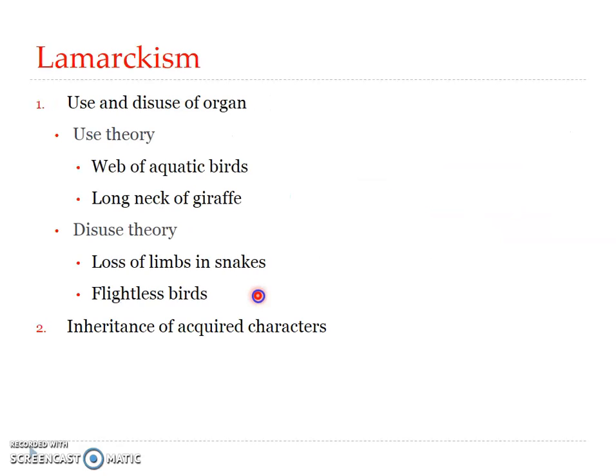Now, to account for evolutionary changes in animals, two basic ideas were put forward by Lamarck. One was use and disuse of organs, and the second was inheritance of acquired characters.